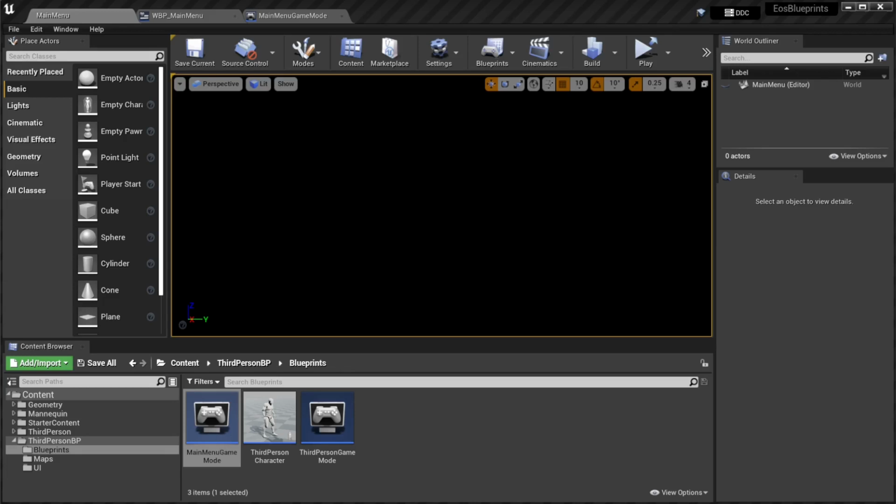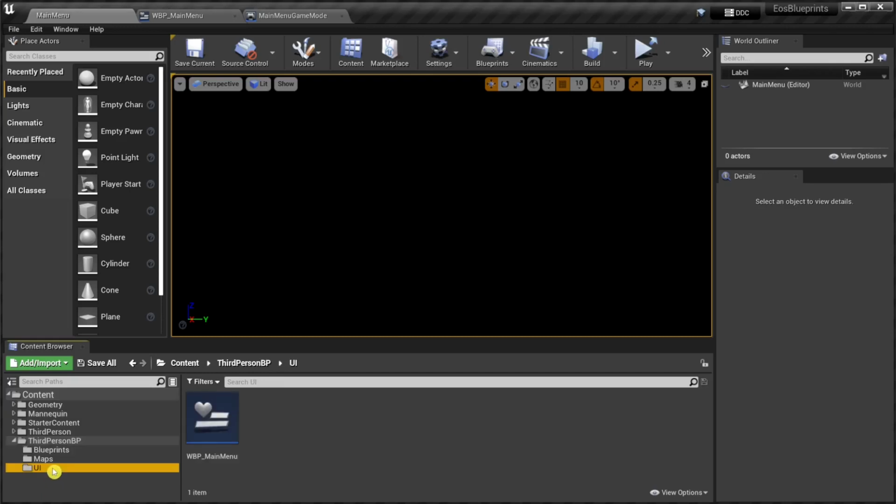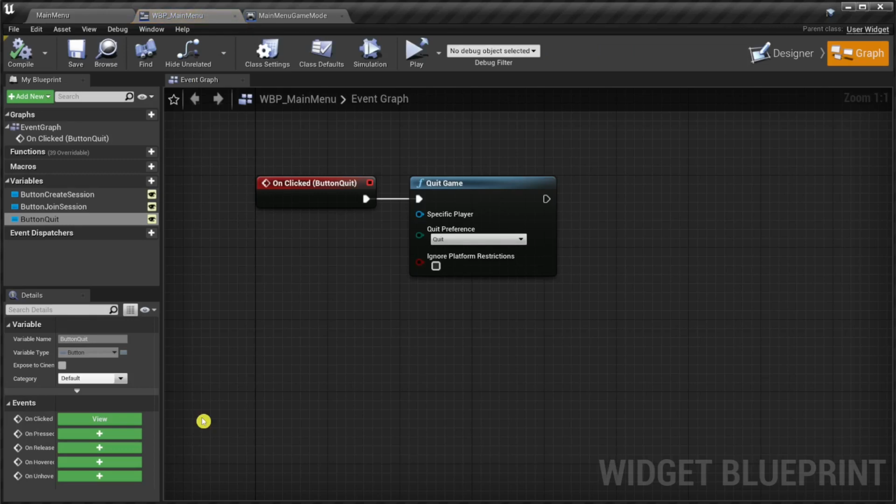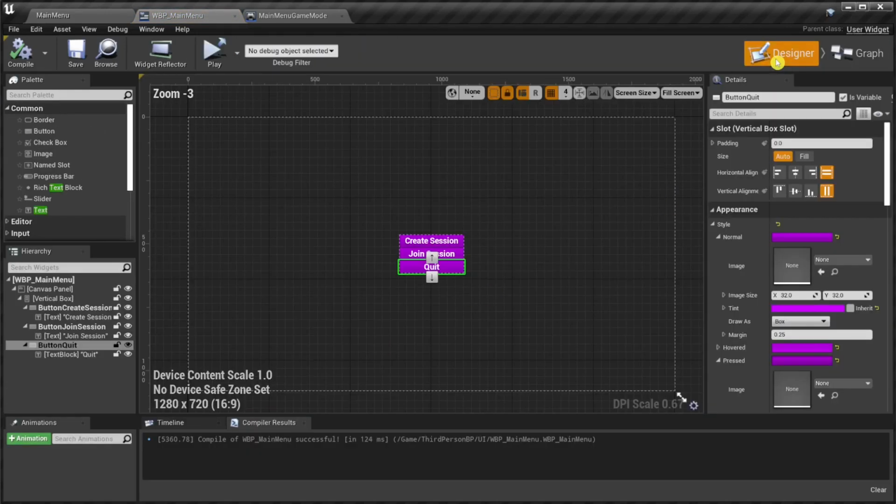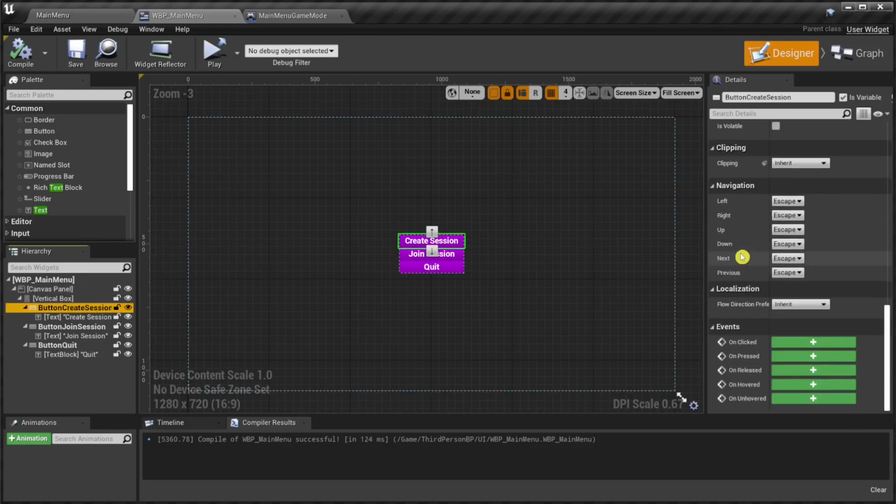Okay, now the serious part begins. The next steps are to implement the create session and join session button handlers. This is somewhat more complex, but we are up to it. Let's implement the create session button handler first, so that later we actually have a session to join. Select the create session button and scroll all the way down to add the onClicked handler.